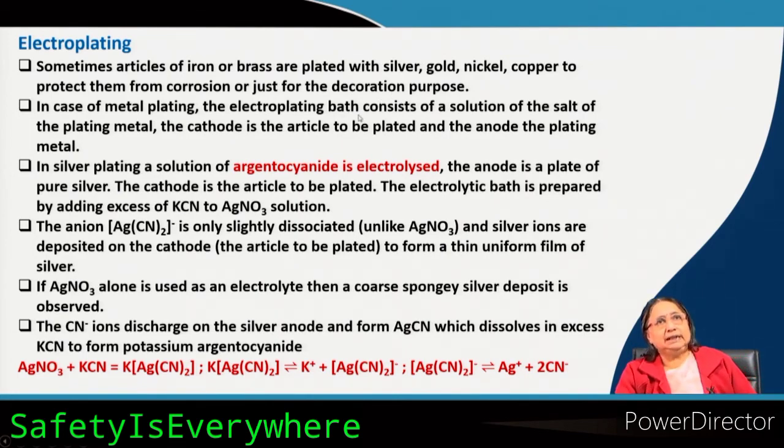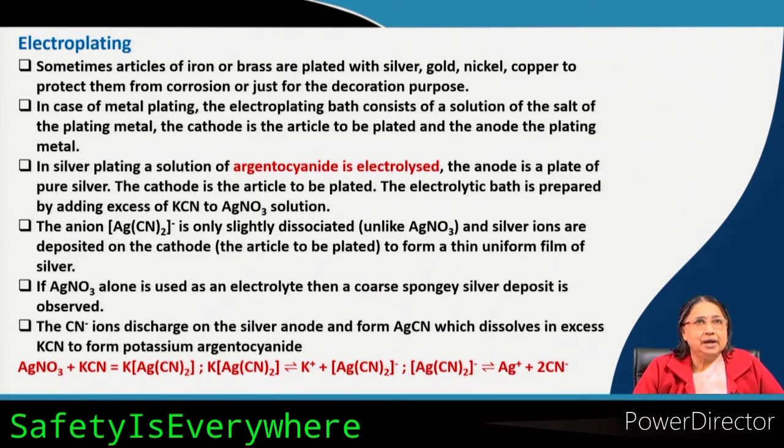Because to protect the metal, maybe iron or brass, we want to protect it, or we want to make it beautiful by gold plating or silver plating. So, we use this. Now, the important part I will tell you, in case of metal plating, the electroplating bath consists of a solution of the salt of the plating metal by which you will plate, okay. Say for example, silver or gold, like that.